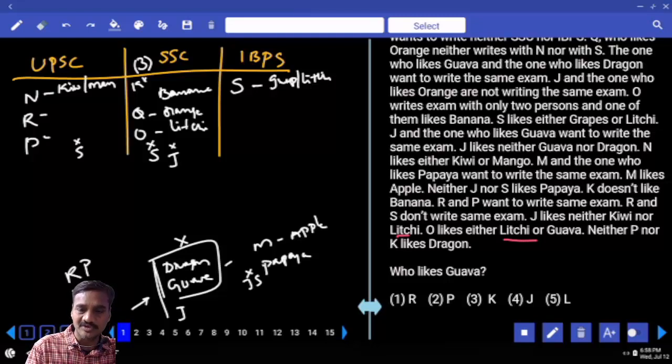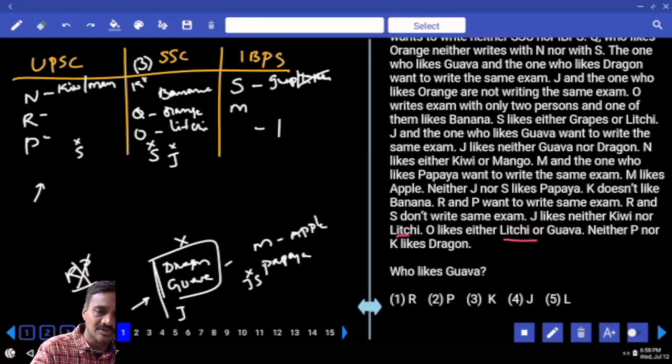And neither P nor K likes dragon. P and K do not like dragon. And next one, lychee already completed, hence this person likes grapes. S likes grapes. And if S likes grapes, R and P completed, M and papaya must be same. M and papaya cannot be here, isn't it? Hence M and papaya must be here. M is 1, papaya is the M and papaya.